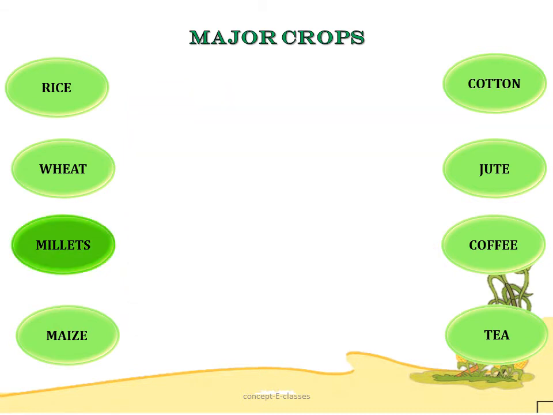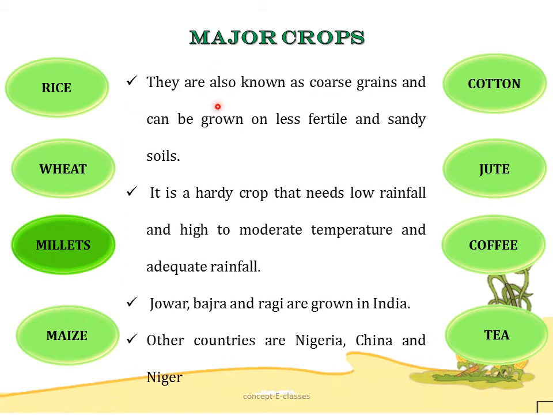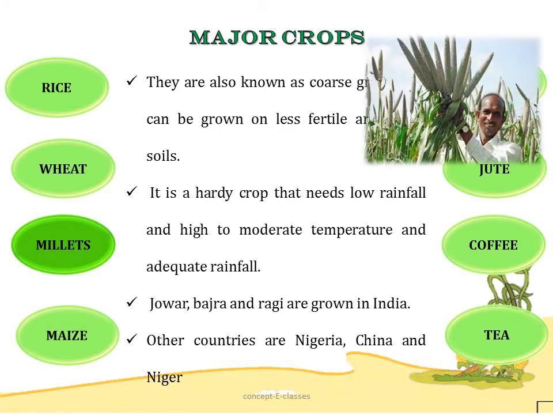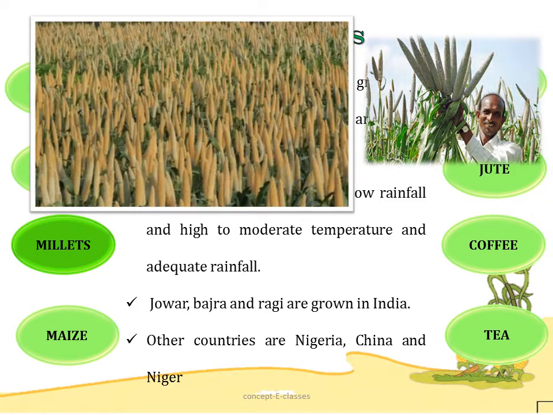Next we'll see about millets. Now millets are known as coarse grains, and they can be grown on less fertile and sandy soils. It is a hardy crop that needs low rainfall and high to moderate temperature and sufficient rainfall. Jowar, bajra and ragi are grown in India. Other countries are Nigeria, China and Niger.